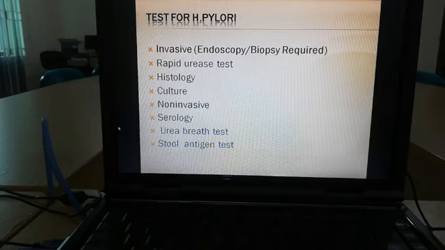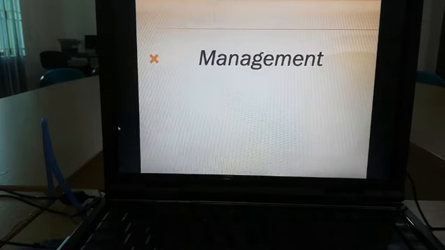Now let's go to the non-invasive investigations. What are the non-invasive investigations? This is the most important question for your written exam also: what are the investigations for peptic ulcer disease? Non-invasive investigations are the serological test, urea breath test, and stool or fecal antigen test. Among these, the urea breath test and fecal antigen test are more sensitive and more specific. They are the easiest to do, and they are the most sensitive and most specific investigations.